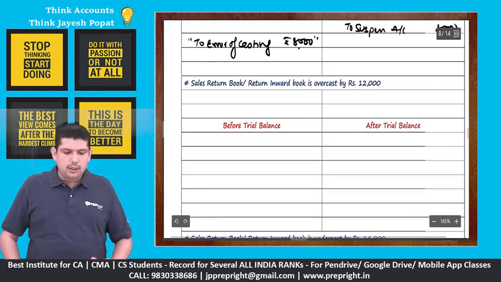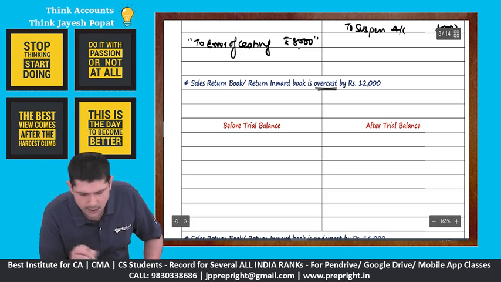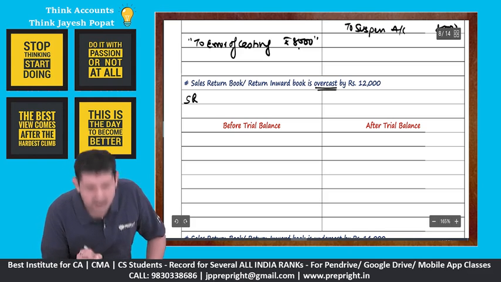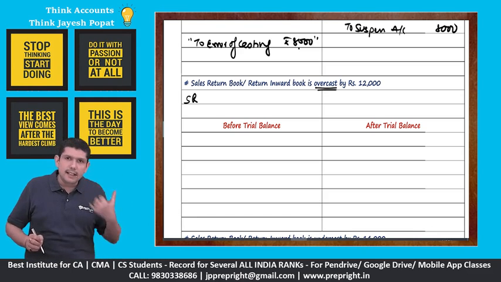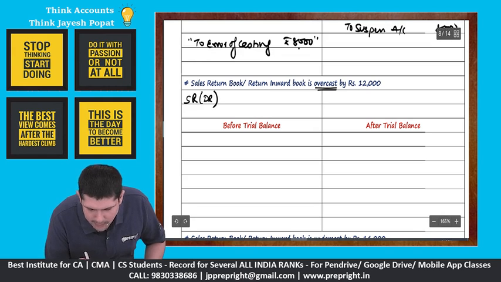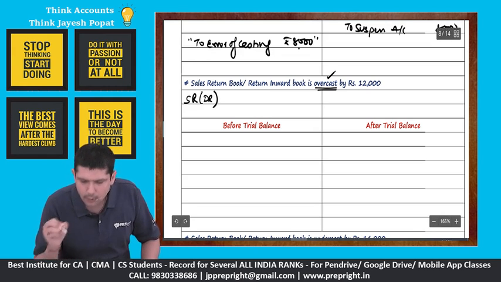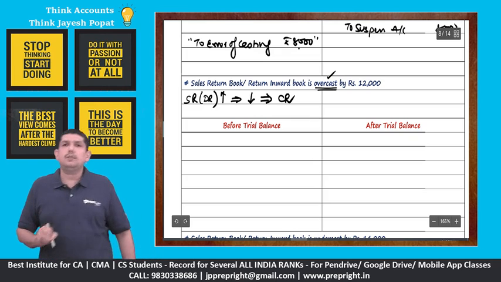We move on. Then we'll talk about sales return or return inward is overcast. Please remember, if sales has a credit balance, sales return is basically reversal of sales. So sales return will have a debit balance, right? So it says that it is more, it has been overcast. So if sales return is more, our objective is to reduce sales return. If we want to reduce sales return, we need to credit it.